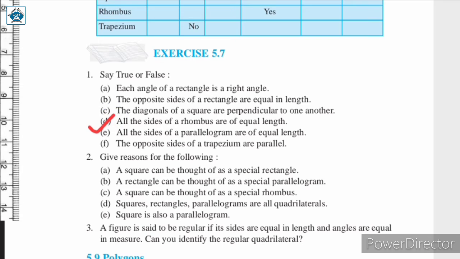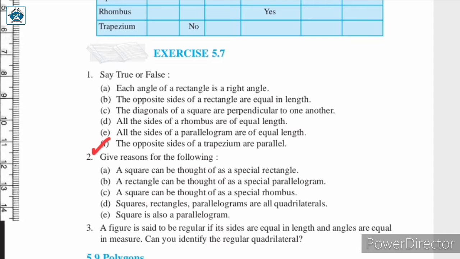Next, all the sides of a rhombus are of equal length. Again, this is a property of rhombus. What was the property of a rhombus? All the sides of a rhombus are equal to each other. So this statement is also true. Next, all the sides of a parallelogram are of equal length. Now this statement is false because opposite sides of a parallelogram are of equal length. All sides of a parallelogram are not equal, only opposite sides are equal. Therefore this statement is false.